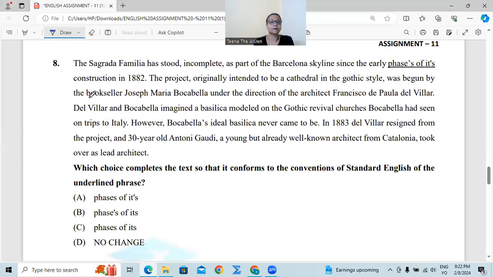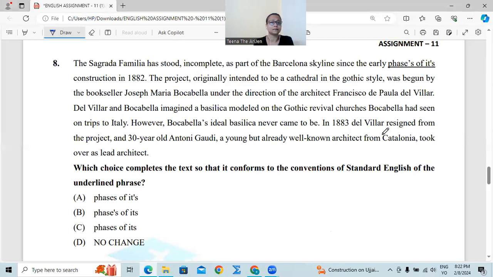Next, number 8. The Sagrada Familia has stood incomplete, a part of the Barcelona skyline since the early phases of its construction in 1882. This project, originally intended to be a cathedral in a Gothic style, was begun by the bookseller Josep Maria Bocabella under the direction of the architect Francisco de Paula del Villar. Del Villar and Bocabella imagined a basilica modeled on the Gothic rival churches Bocabella had seen on trips to Italy. However, Bocabella's ideal basilica never came to be.